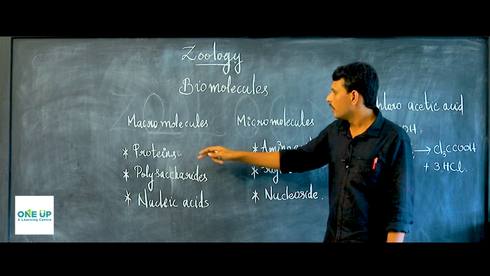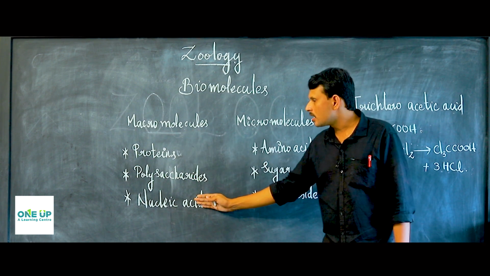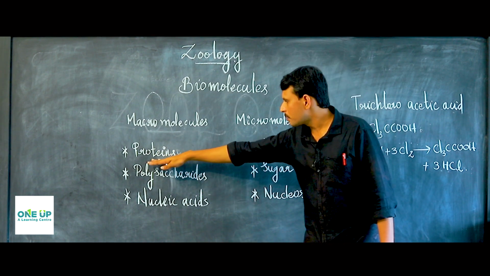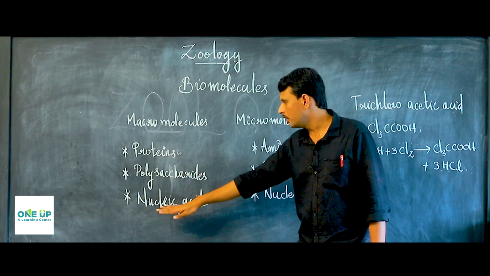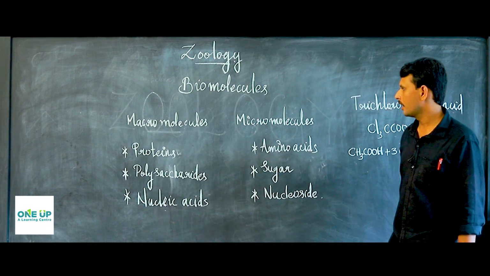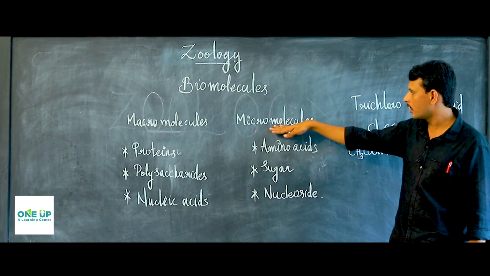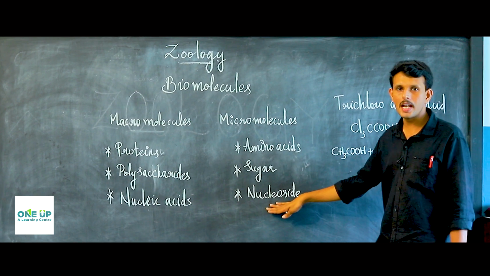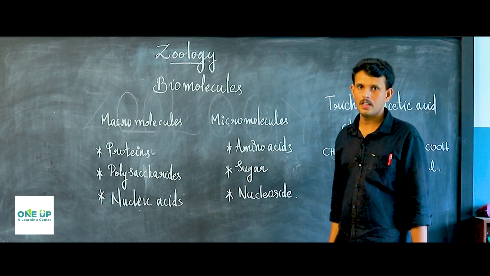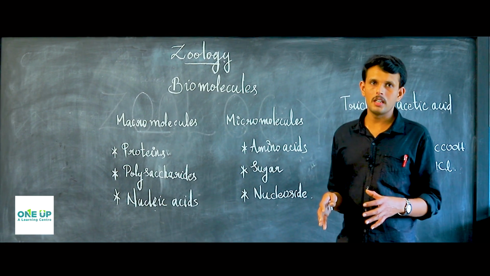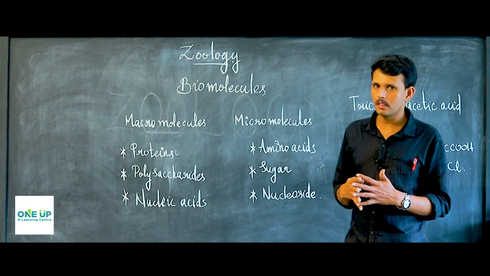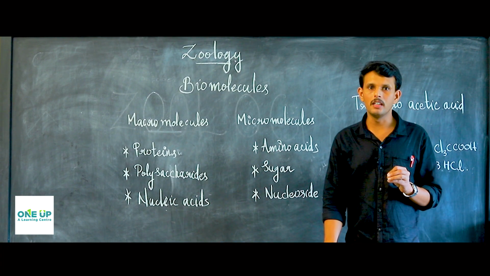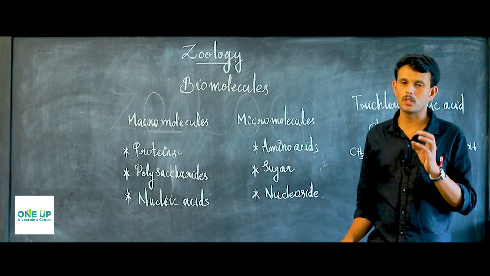Now, here I have listed some examples of biomacromolecules. Examples: proteins, polysaccharides, nucleic acids, etc. And the examples for micromolecules are amino acids, sugars, nucleosides, etc. This method, what we have already seen, is used for isolating or purifying organic compounds actually.